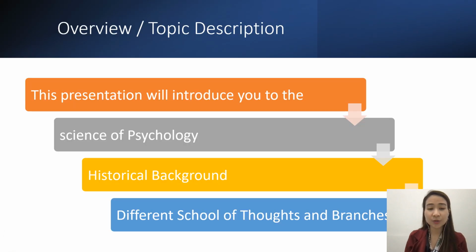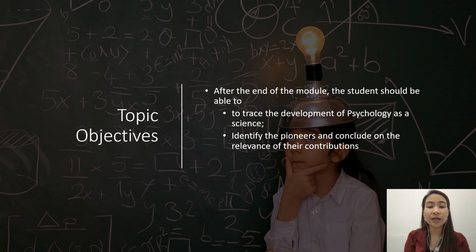To have an overview of the topic that we will be discussing today, in this presentation, we will introduce to you the science of psychology, historical background, and the different schools of thought and its branches. Now let's go to the topic objectives. After the end of this presentation, you should be able to, first, trace the development of psychology as a science, and second, identify the pioneers and conclude on the relevance of their contributions.